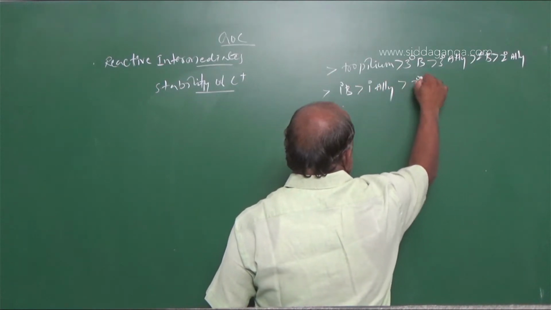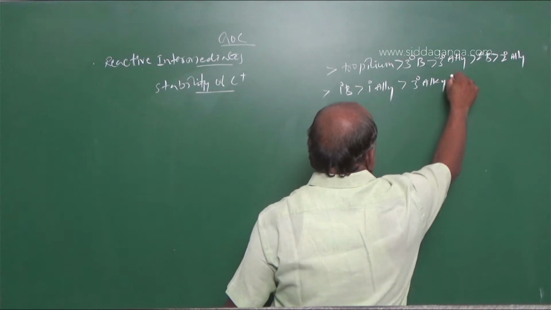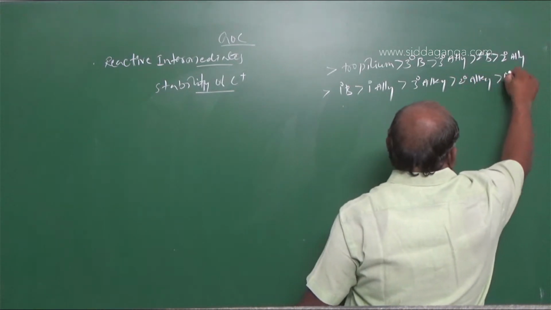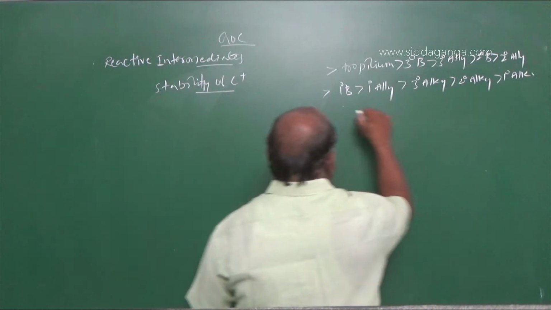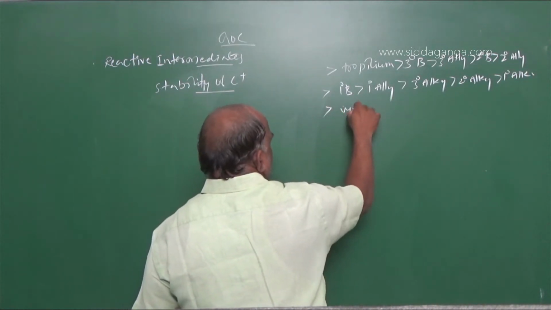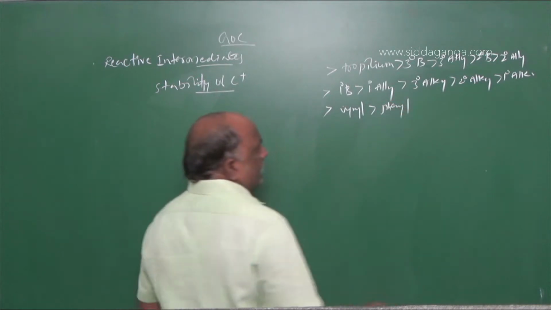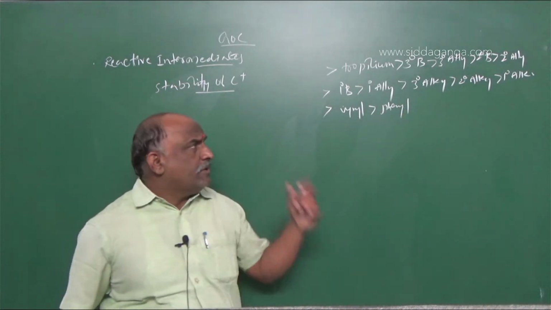Next is tertiary alkyl, secondary alkyl, primary alkyl. Next is vinyl, last is phenyl. This is the order, my dear students. Make a note of this order.